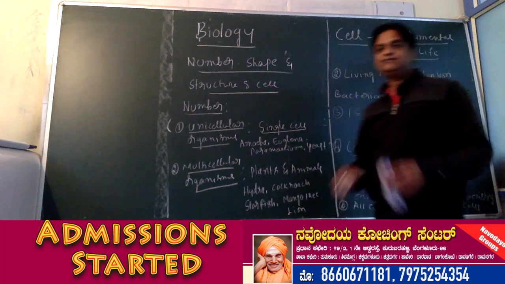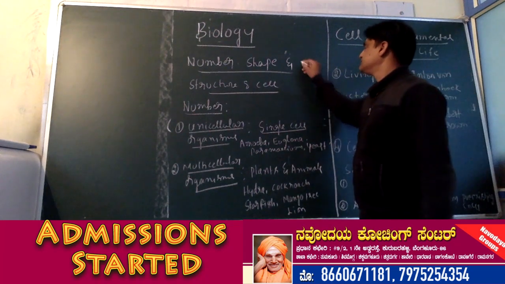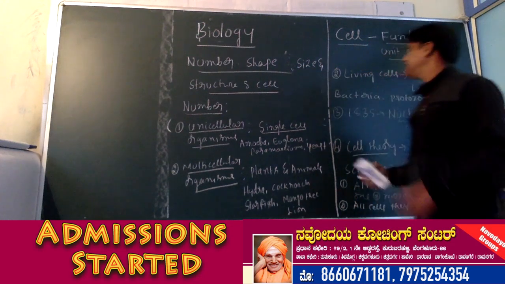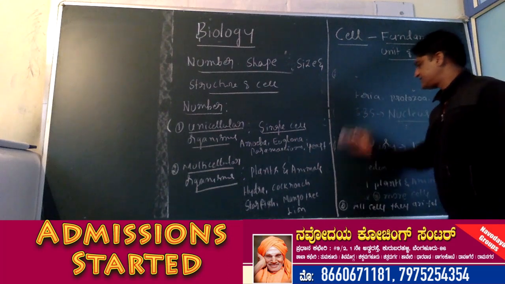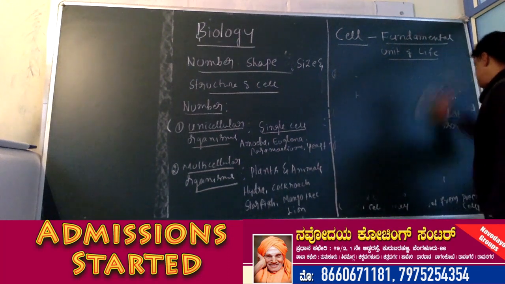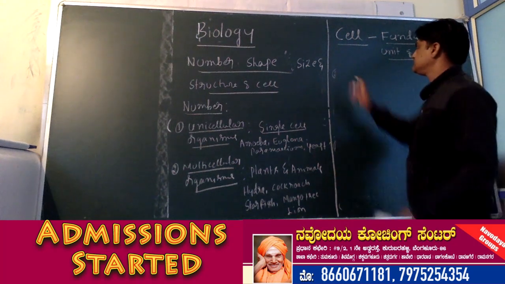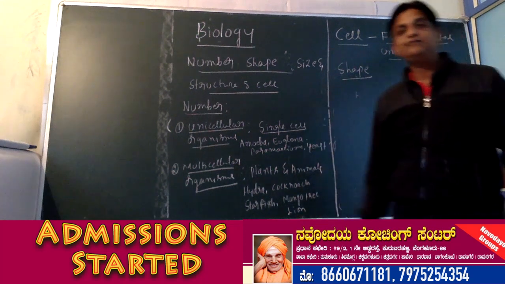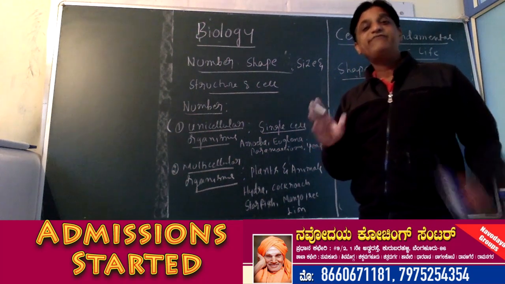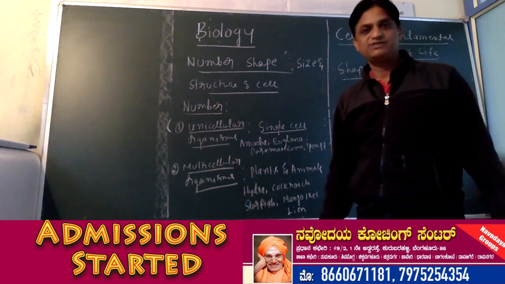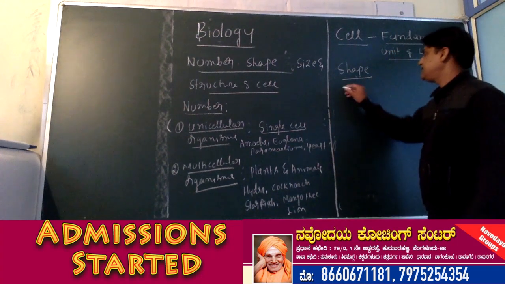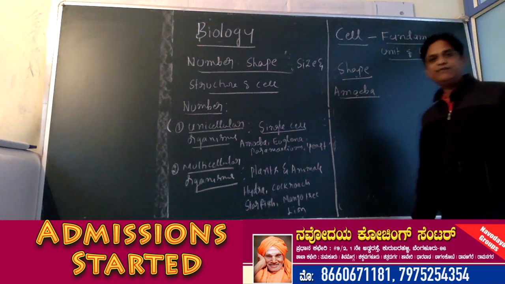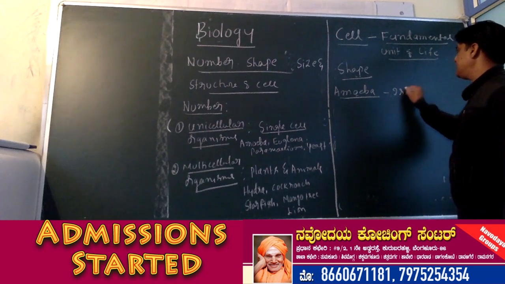Then coming to the shape. Shape, size and structure of cell. So coming to the shape of the cells. Shape of the cell mainly depends on the function that cell performs. For example, if you take amoeba, shape is irregular.